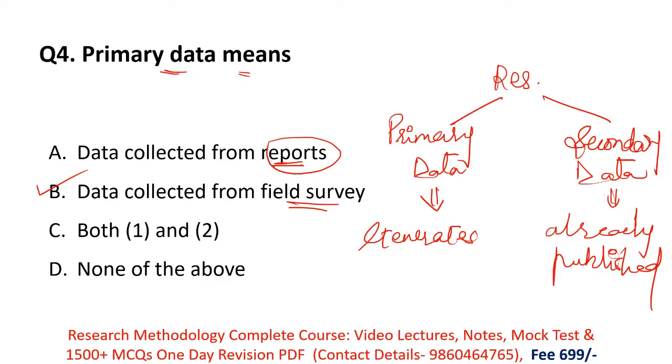Primary data means the data which is collected for the first time, which is new, generated by the researcher himself. The researcher generates fresh, new data by himself only. That's why the correct meaning of primary data is data collected from field survey. Next question.